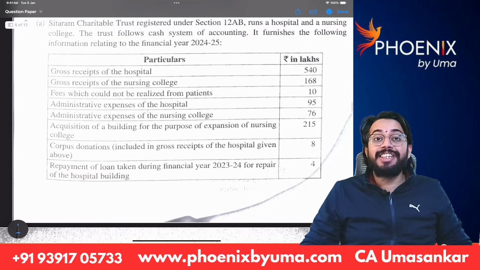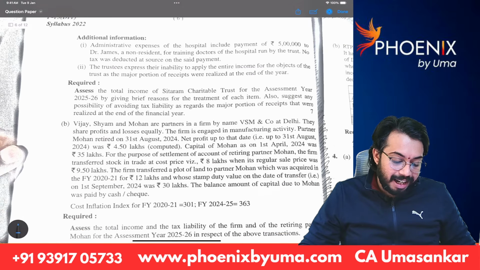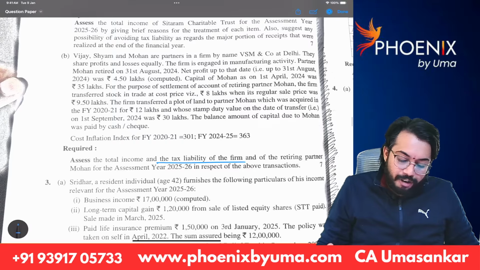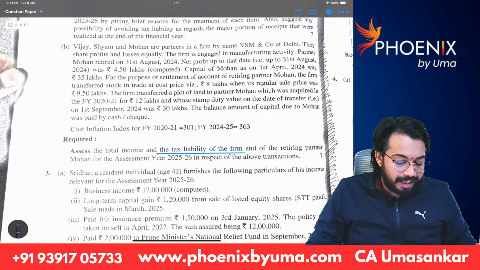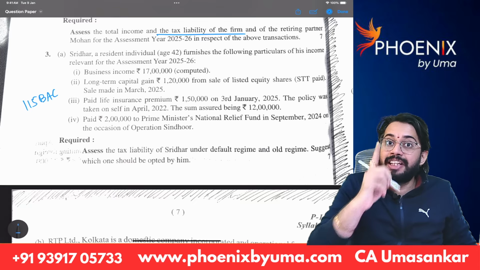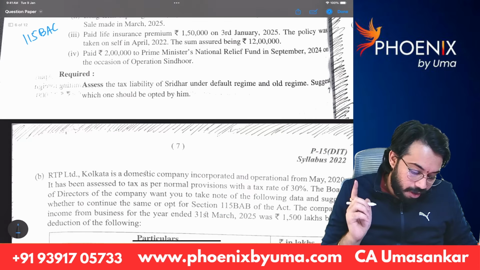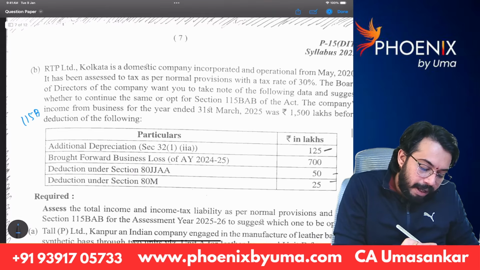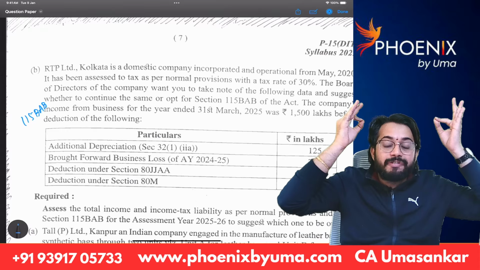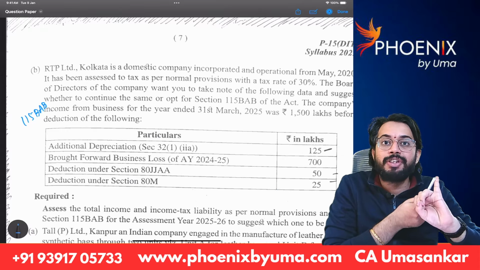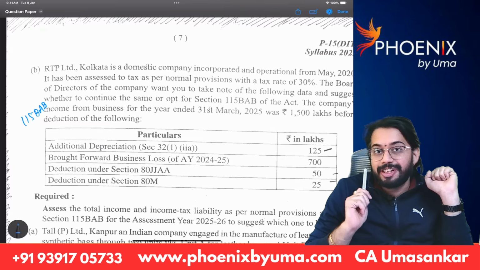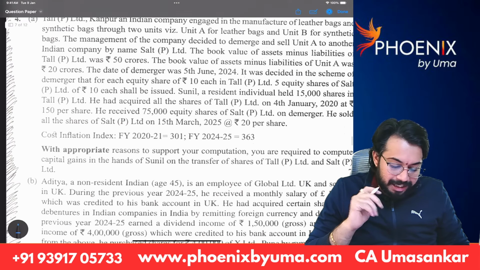Next, strategic trust taxation. One question has come, and you know, the calculation of tax liability of a partnership firm we have discussed in class. And I told about 115BAC, one question was asked yesterday also in the preparation strategy I told. Again on 115BAB, a 7 marks question, 14 marks. I told you yesterday assessment of various entities is very important. 115BAC one question came, 115BAB one question came, on MAT also one question came. The 3 questions. Yeah, next.